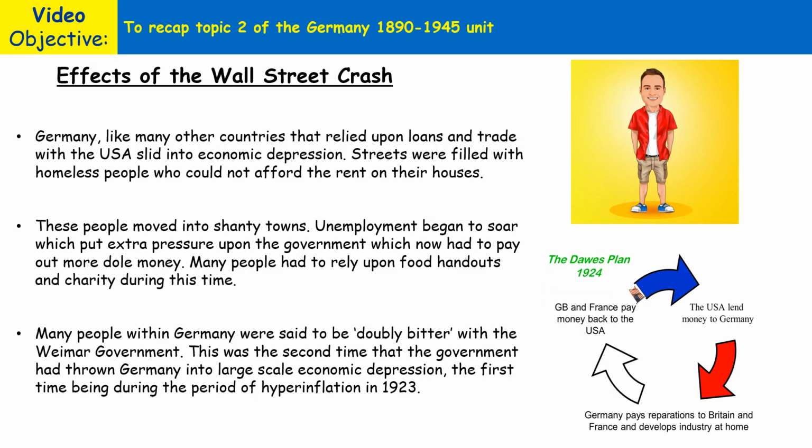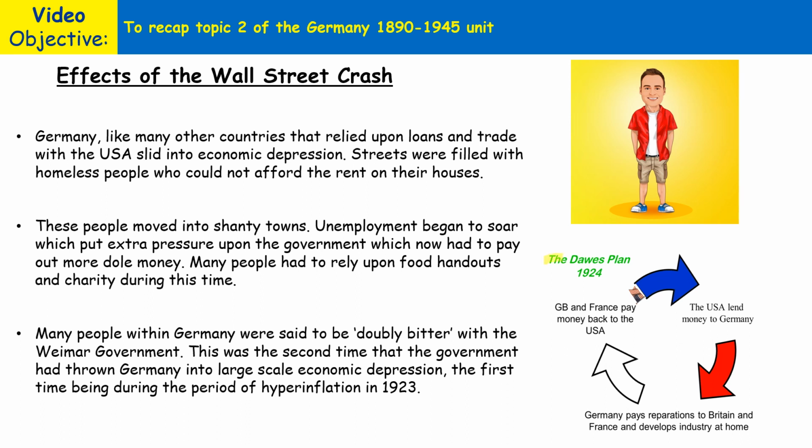So in October 1929, the Wall Street crash on the US stock exchange brought about a global economic depression. It was a depression that affected the whole world, or many countries around the world, not just Germany. Now, in Europe, Germany was one of the worst affected countries because American banks called in all of their loans at very short notice. These loans had been agreed under the Dawes Plan.